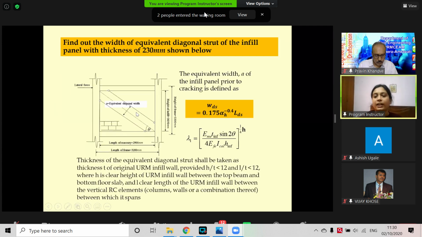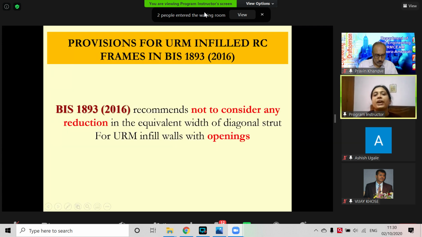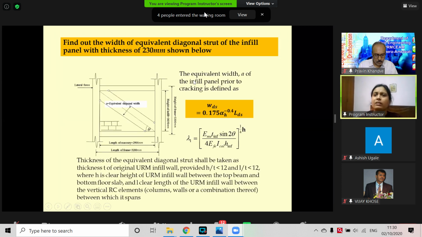IS 1893 recommends do not consider any reduction factor for the diagonal strut for URM infill with opening. You don't have to consider it. But in research papers, they say we may consider using a similar strut or other formulation. I'm not going into that.